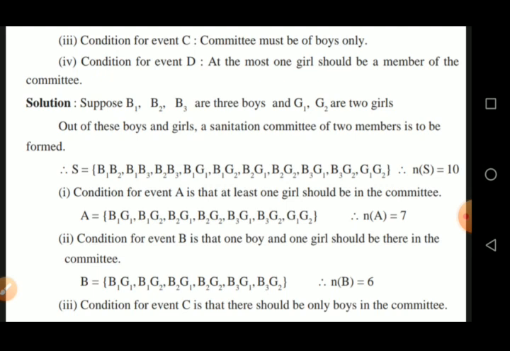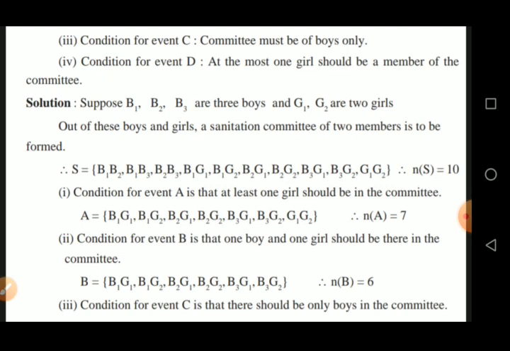In all these committees, one girl is there, but the condition is for at least one. Yes, the last committee also contains girls, and from that committee we get at least one girl. There are two, no problem at all.